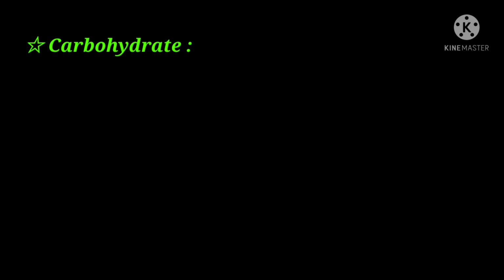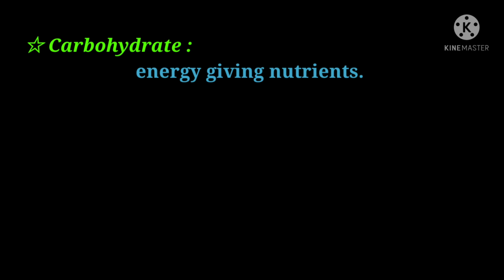That's why carbohydrate is also known as an energy giving nutrient.